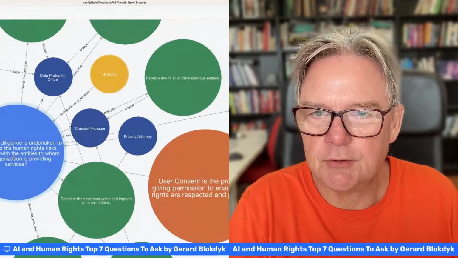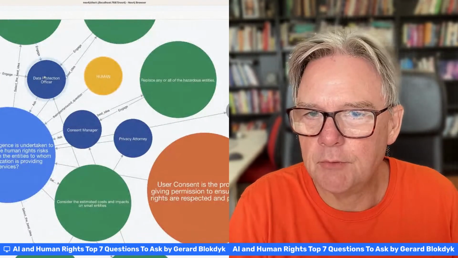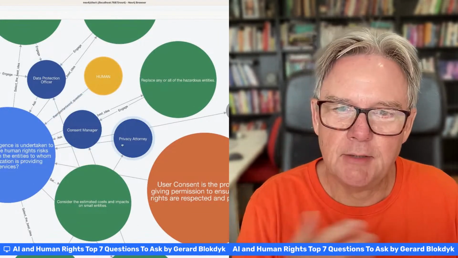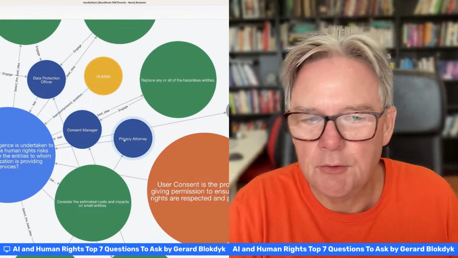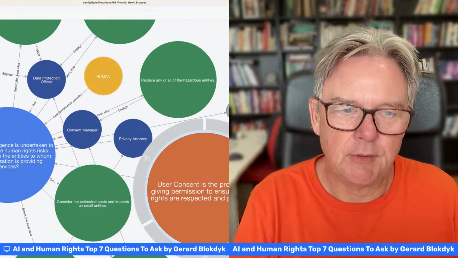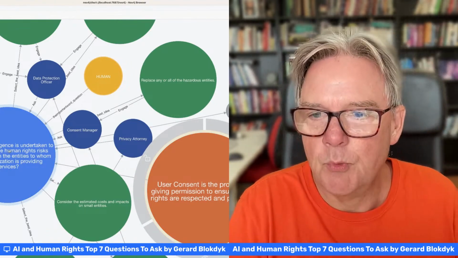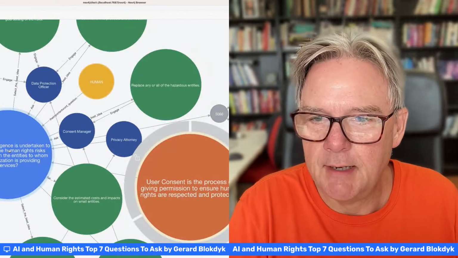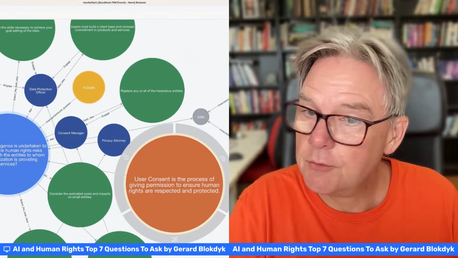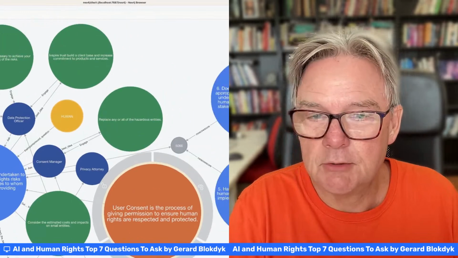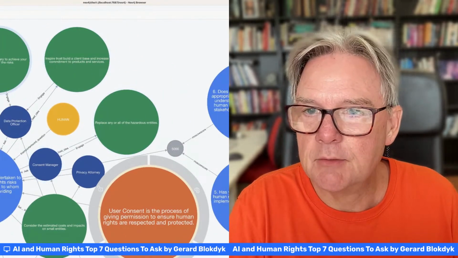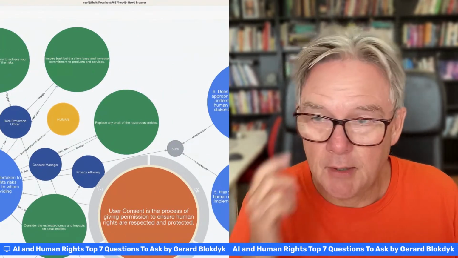What due diligence is undertaken there. So, people we need to involve here: data protection officer, consent manager, and privacy attorney. User consent is the process of giving permission to ensure human rights are respected and protected. So, what due diligence do we have in place there? That human rights are associated with the entities whom your organization is providing services. So, make sure you're covering all that. And these are all some of the activities that we have in place.